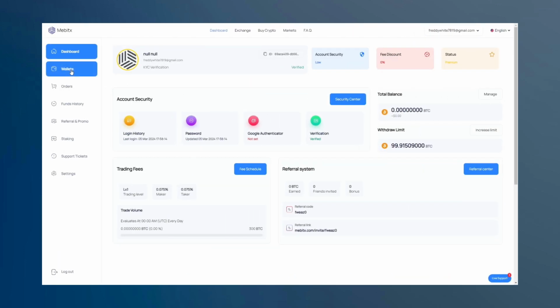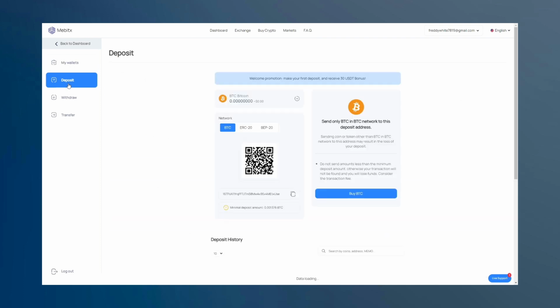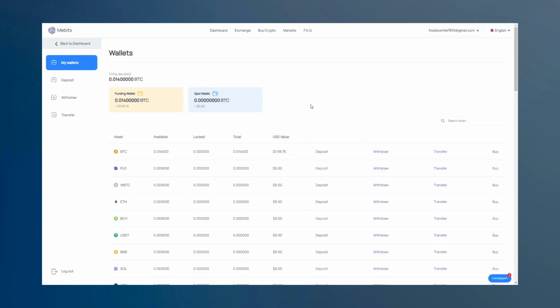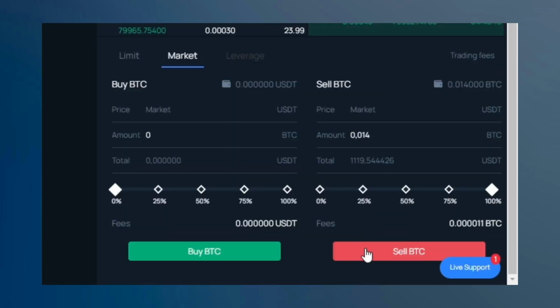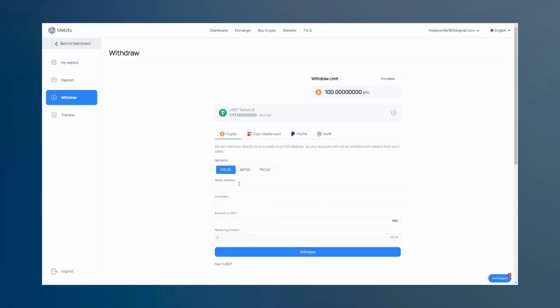Well, the first thing we do is go to the Deposit tab. We are making a deposit. I will deposit $1,000, but you can deposit as much as you want. I deposited $1,000 in Bitcoins, but as you can see, I have $1,100 on my balance. Now we need to convert Bitcoins to USDT. Let's go here. Exchange it. Now go to the Withdraw tab. We enter the data and output it.